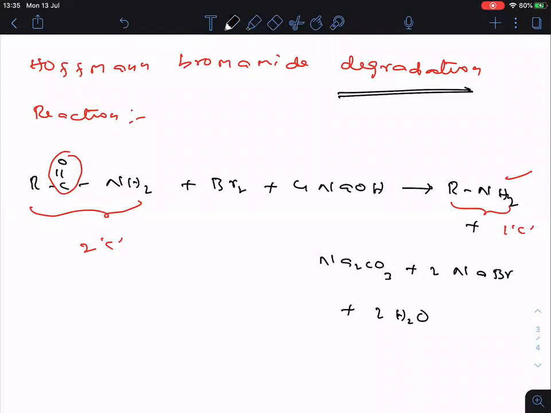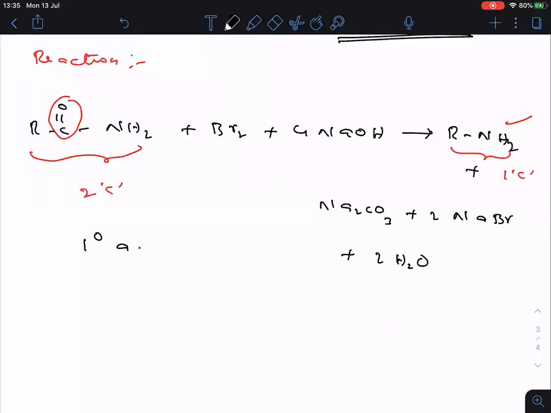Okay. One more important thing. This reaction is shown only by primary amides. Most important one. One of the previous JEE Mains questions, this one. This reaction is shown only by primary amides. Secondary, tertiary do not show this reaction.